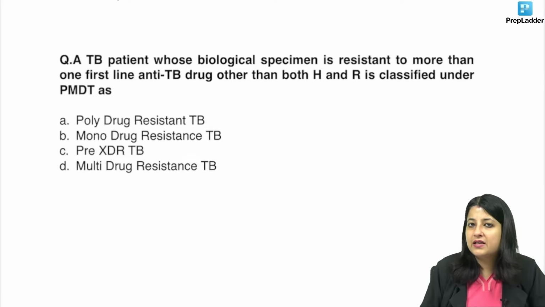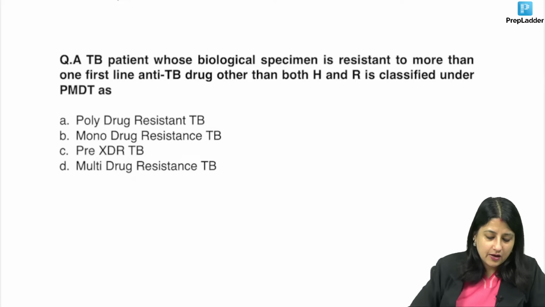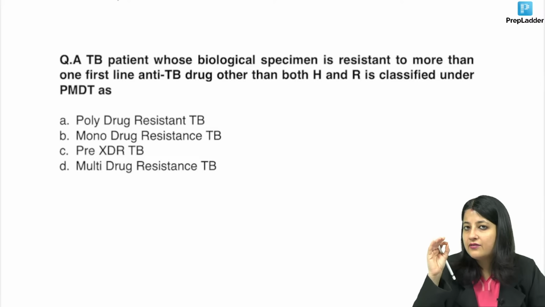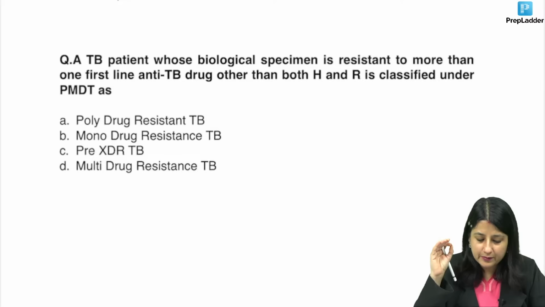Something from TB, some classification. Wanted to give you an update also here for some TB questions. What is this? A TB patient whose biological specimen is resistant to more than one first-line anti-TB drug other than both isoniazid and rifampicin is classified under programmatic management of drug-resistant TB guidelines as. What is the answer here, guys?